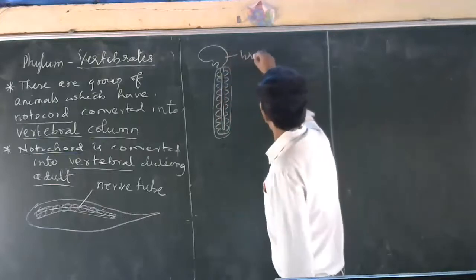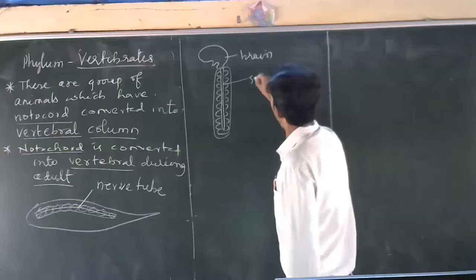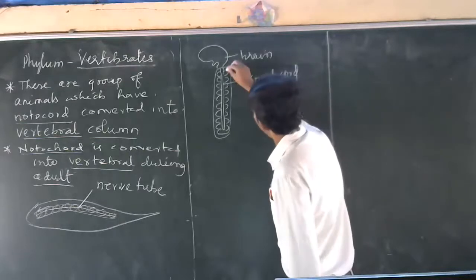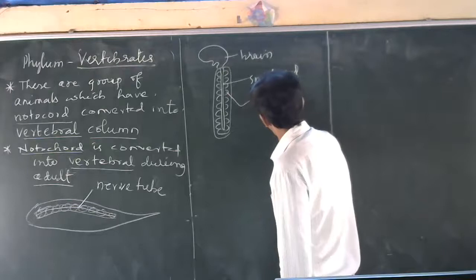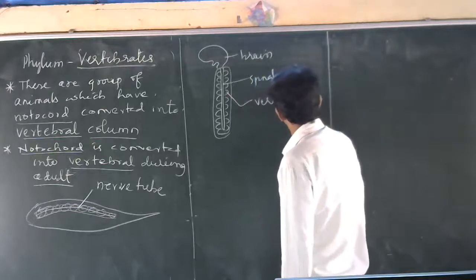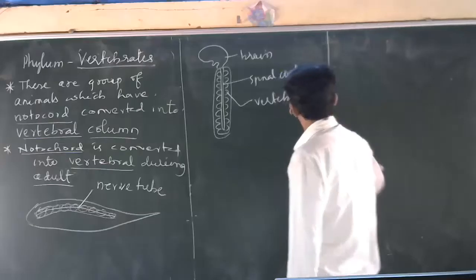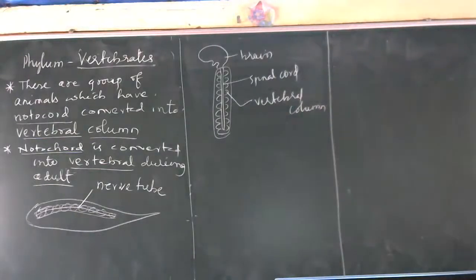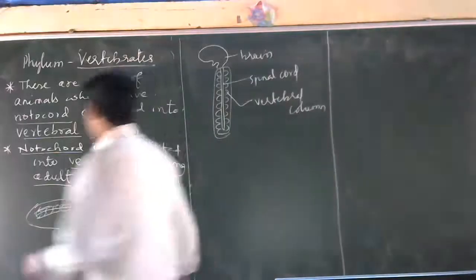This is the brain, the spinal cord, and the spinal cord is protected by the vertebral column. So this is the main identifying characteristic of the phylum Vertebrata. Understood?